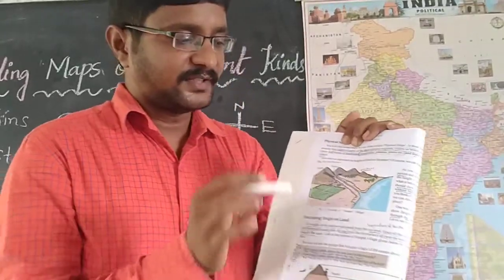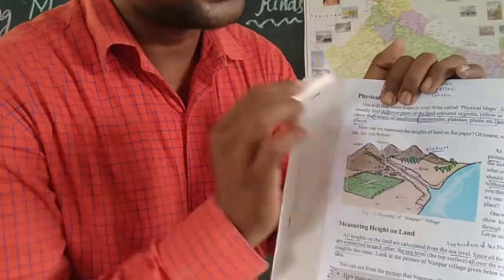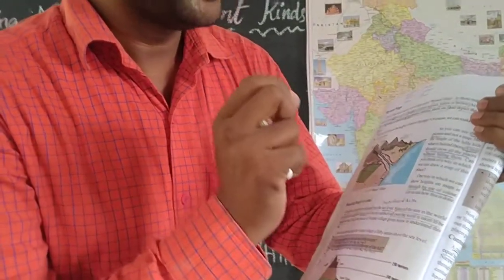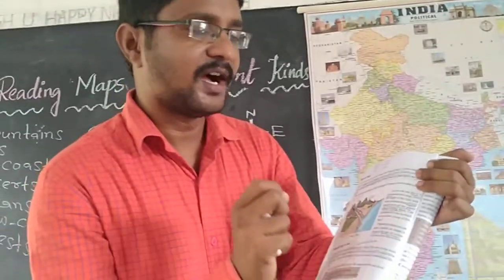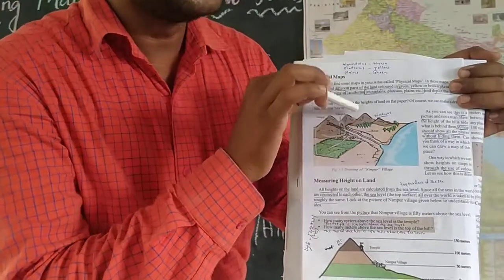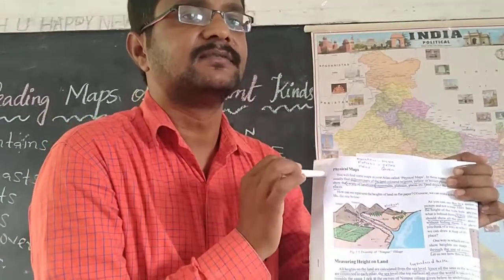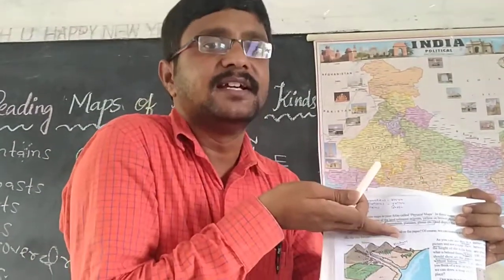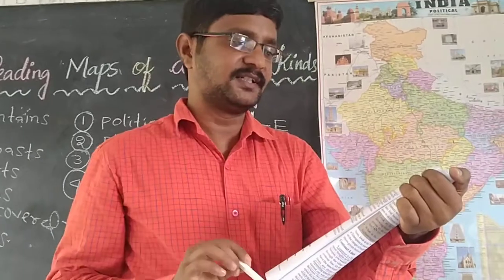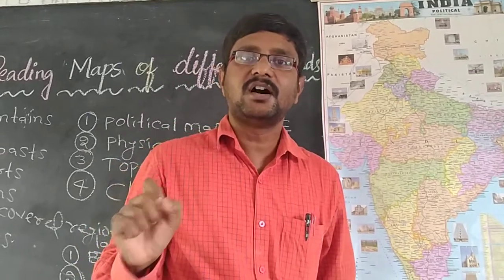See, if you observe once again this picture, what is there here? Hills are there. Can you find out the height of the hills, what is behind them? You cannot find, because hills are there. That is why you don't know what is there behind the hills. It means in this picture does not show all the places. Picture does not show all the places.